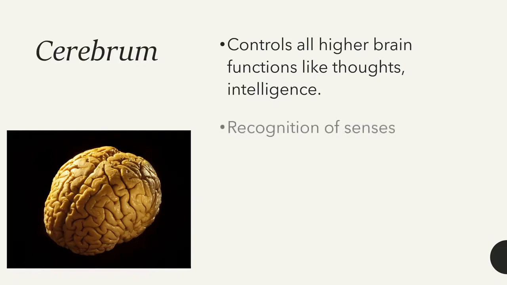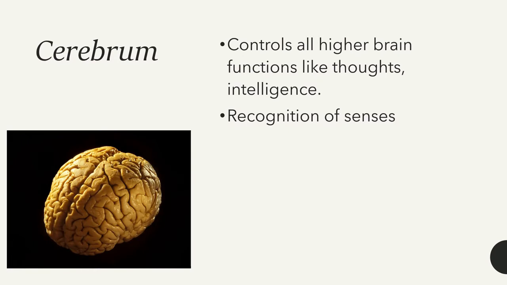And also it recognizes the senses that come to our body from the environment. You know that we have five sensory organs: eye, nose, tongue, ear and the skin. These sensory organs receive different sensations from the environment like touch, sounds, different tastes and different lights from different objects. These sensations are recognized and identified by the cerebrum of our brain.